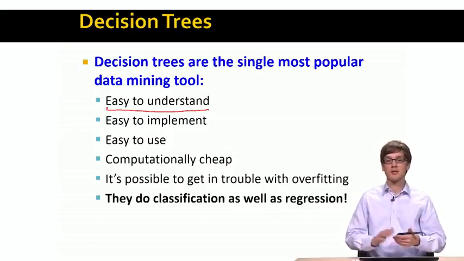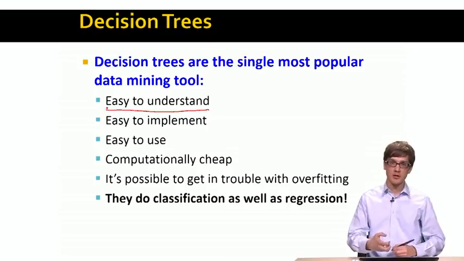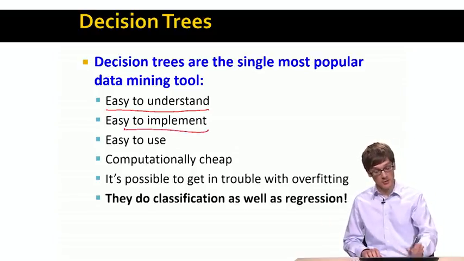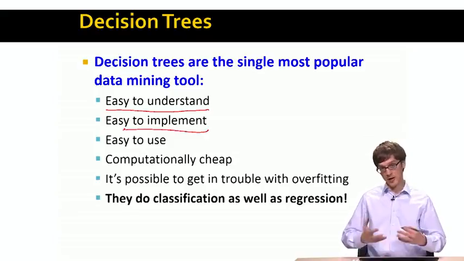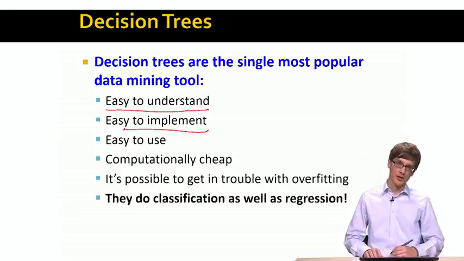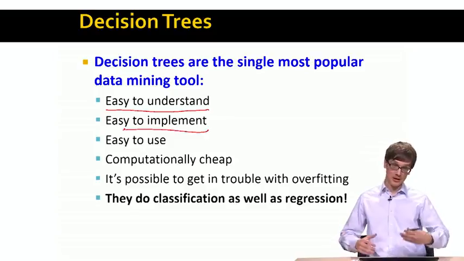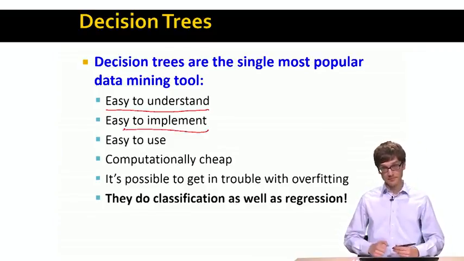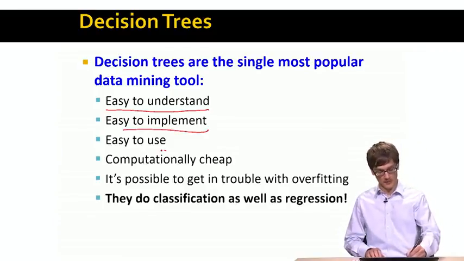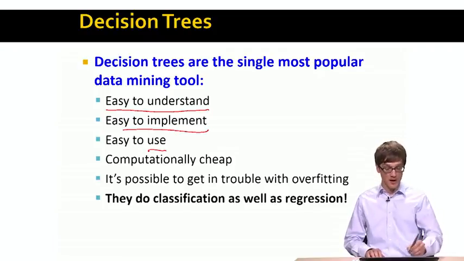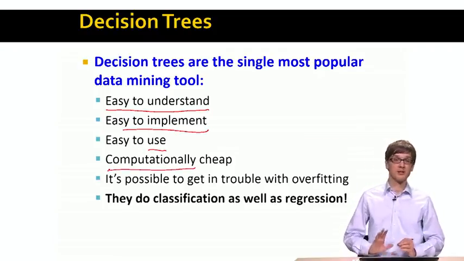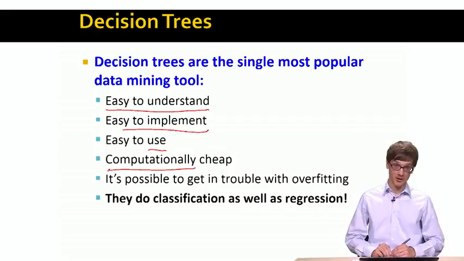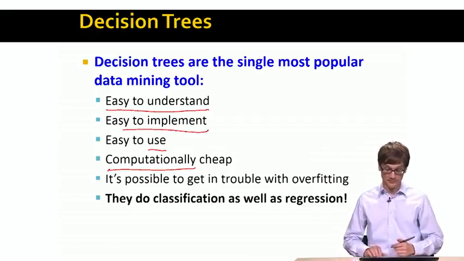We can show them a series of splits and say, because of these conditions, this is the classification that has been made. Decision trees are also very easy to implement. The training stage is not that complicated, and once we have the tree, it's very easy to use it for classification. So trees are also easy to use. They are also computationally very cheap, in the sense that classification is easy.